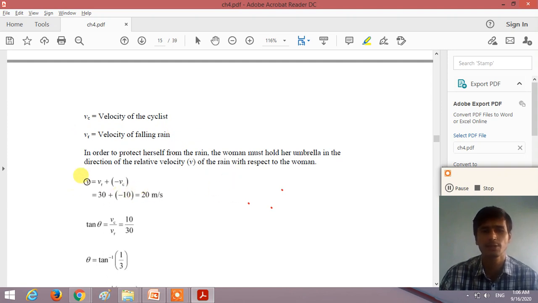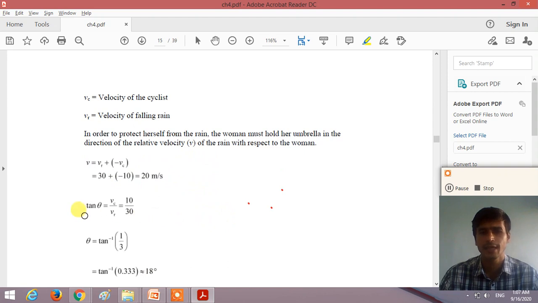Relative velocity of the rain with respect to the woman: VRC, the velocity of the rain with respect to the cyclist, is equal to VR minus VC. So we take 30 minus 10, we get 20 meter per second. And the angle at which she should hold her umbrella: tan theta is equal to VC by VR is equal to 10 by 30. So theta is equal to tan inverse 1 by 3. So tan inverse we get 0.333.